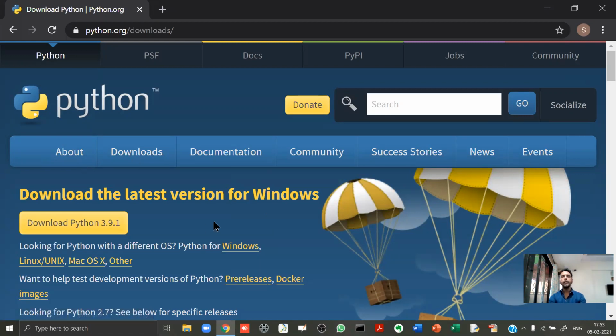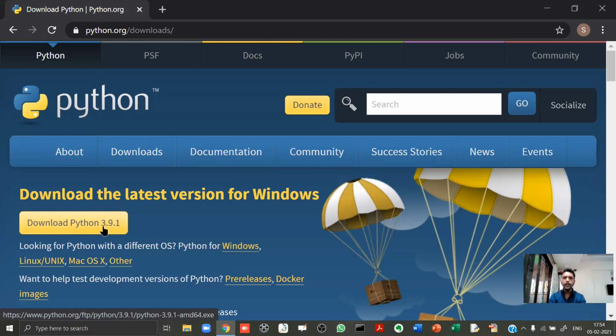Anyway, if you are using Windows, then already over here you see the link, download Python 3.9.1. Now guys, over here 3 is the version number. Very soon I'll tell you a little more about version numbers. For the time being, 3 is the version number. So we'll be studying Python version 3.